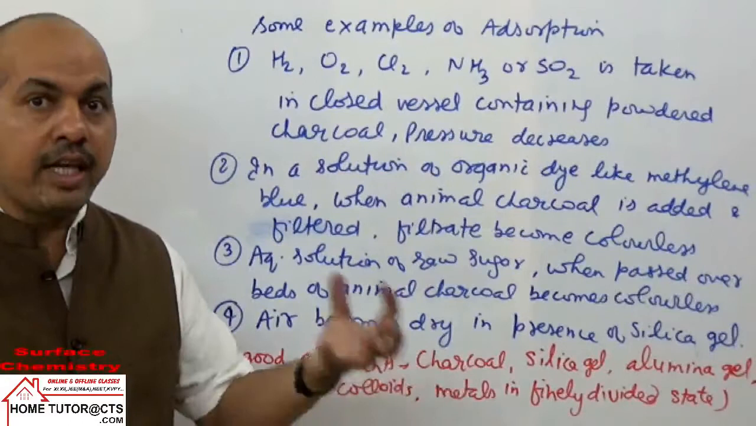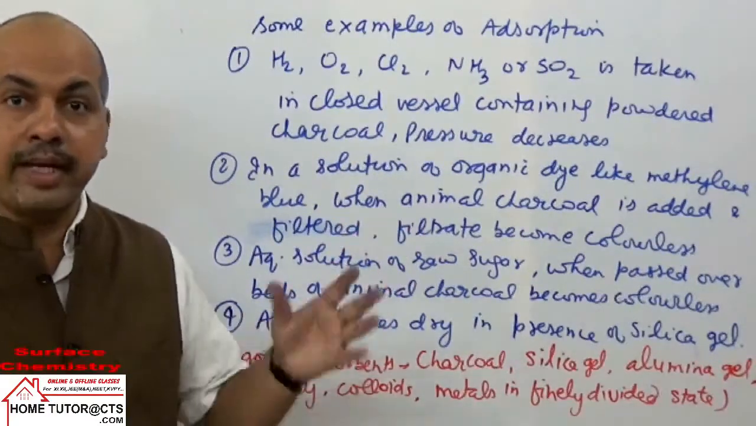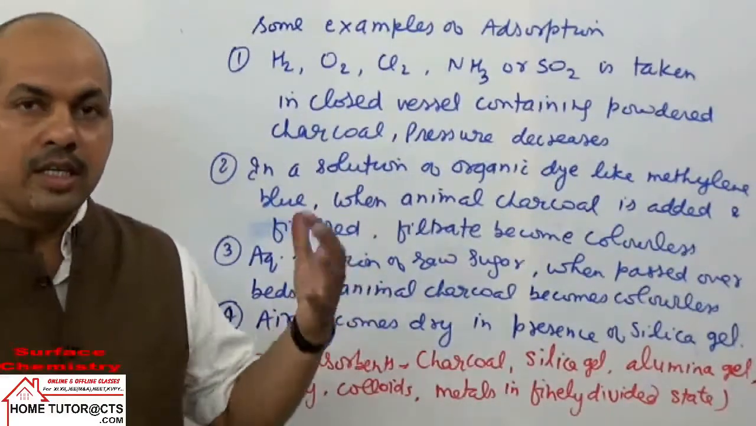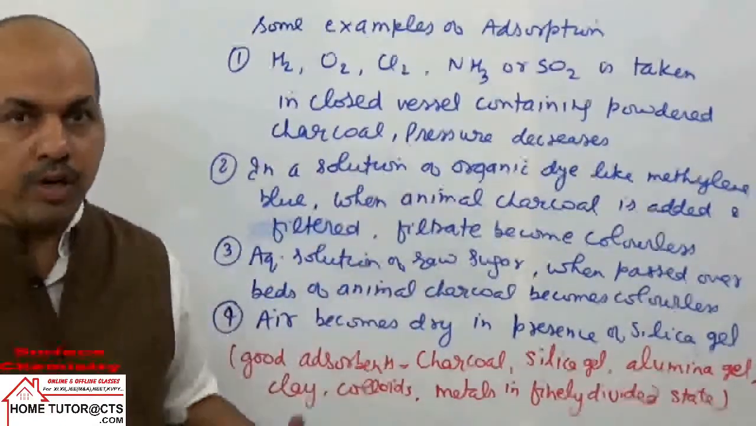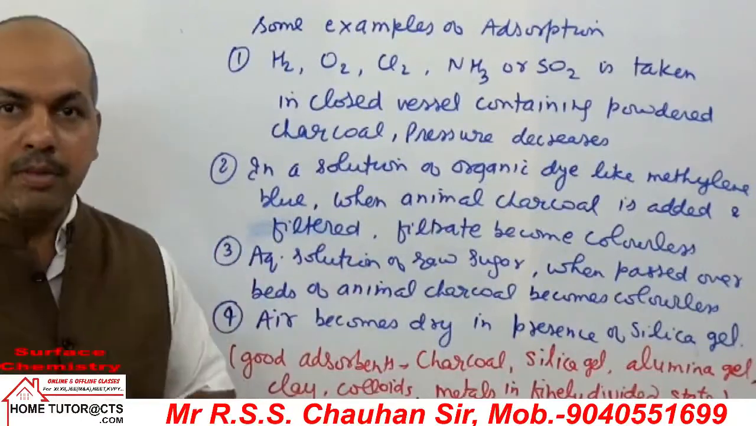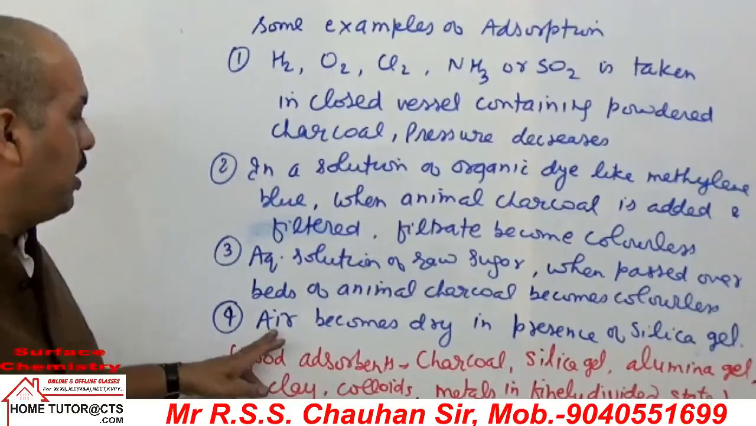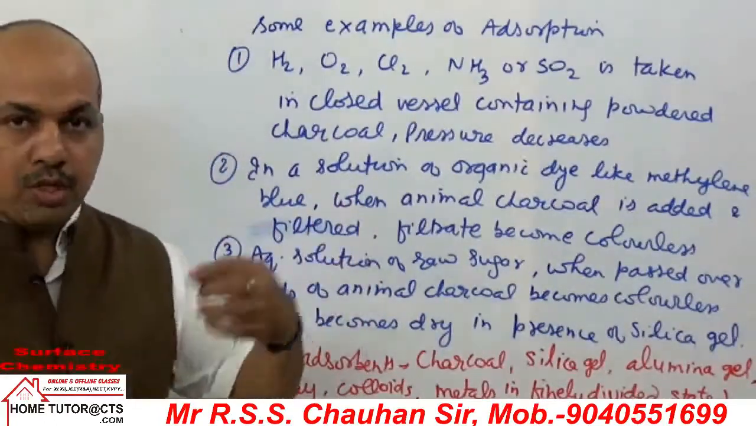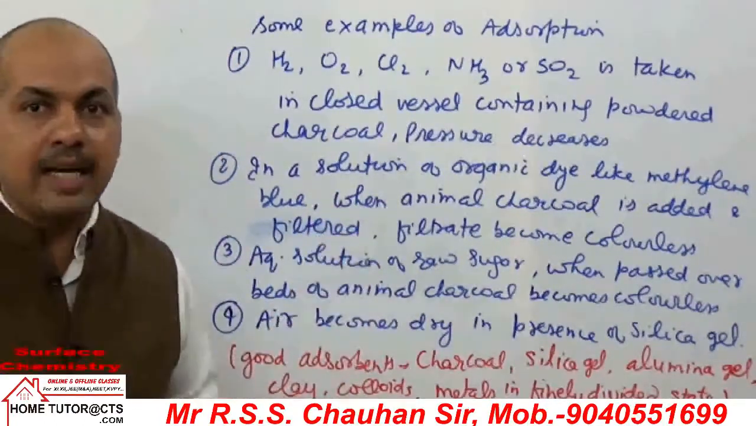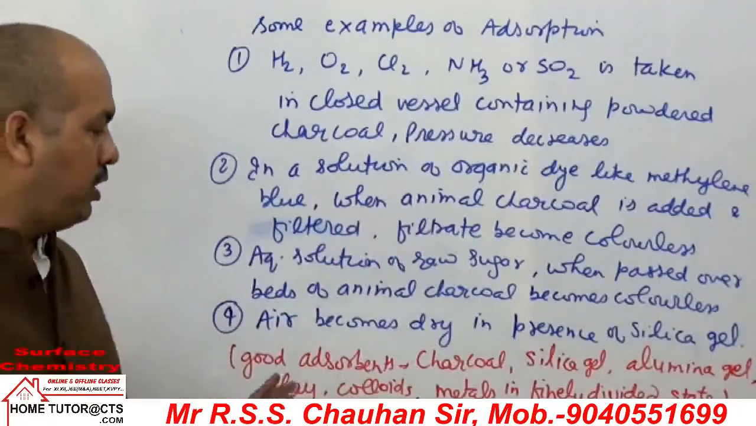That silica gel will keep on absorbing moisture if any enters by any means. So that silica gel will act as a good adsorbent of moisture in the surrounding atmosphere, and keep things dry. So this is the given example: the air becomes dry in the presence of silica gel because of adsorption of moisture by the silica gel in its surroundings.